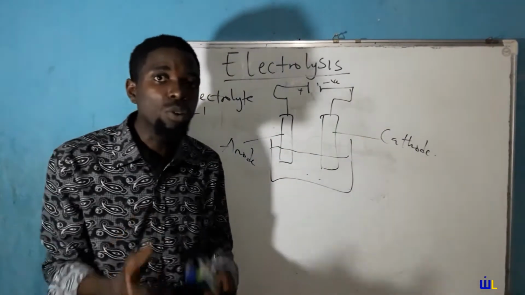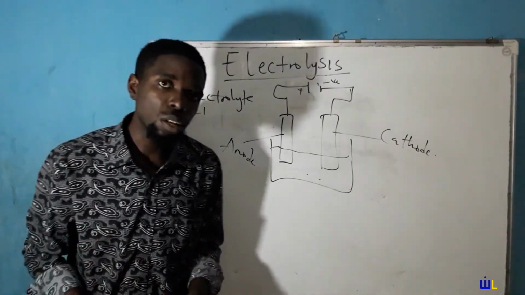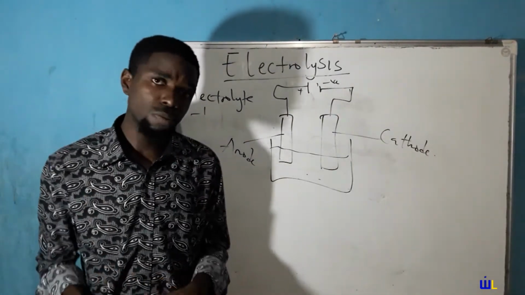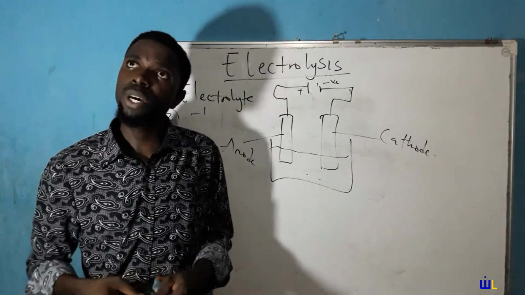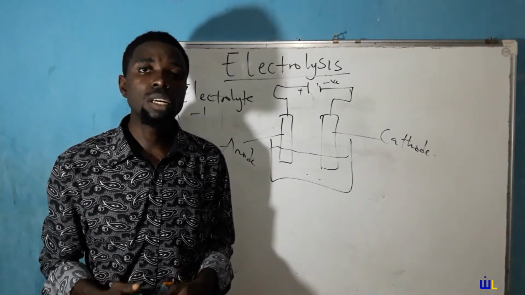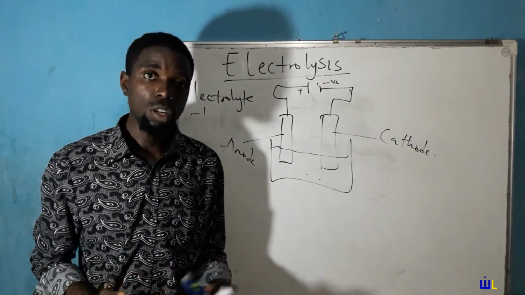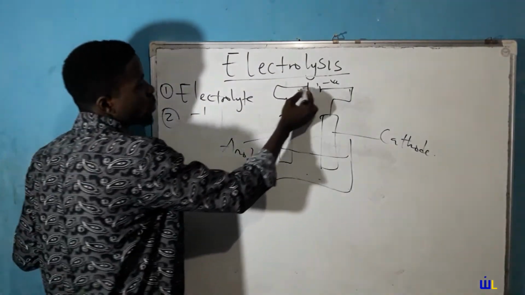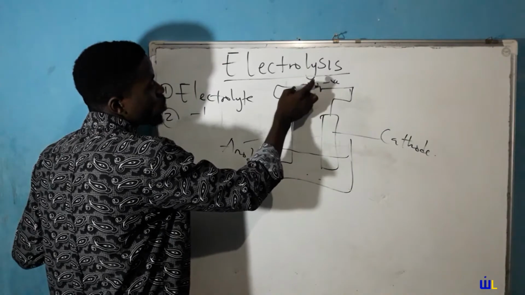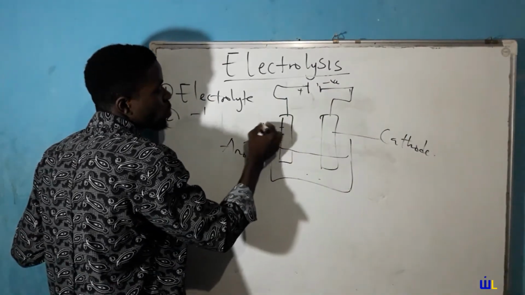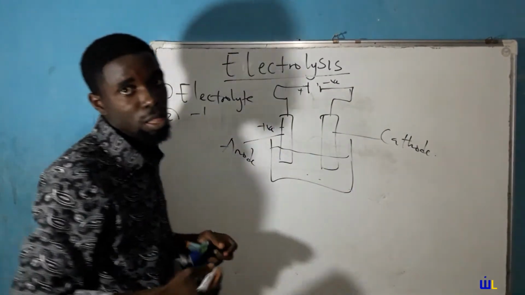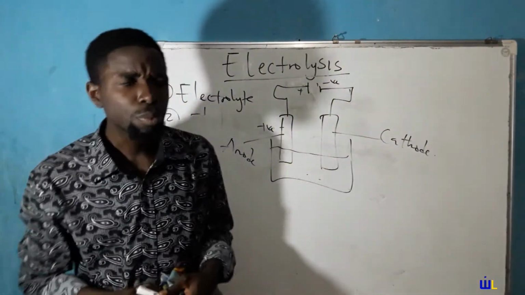Now, the anode in an electrolytic cell is connected to the positive terminal of a battery. And because it is connected to the positive terminal of a battery by contact, it is positively charged. Now, the other thing about the anode is this.